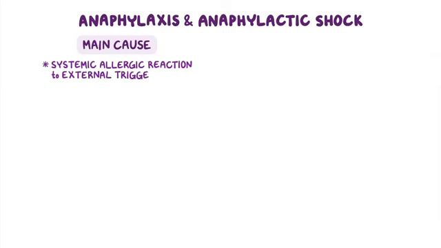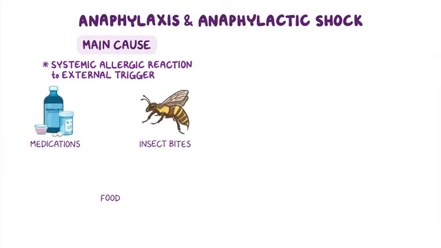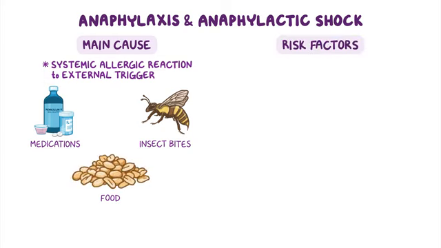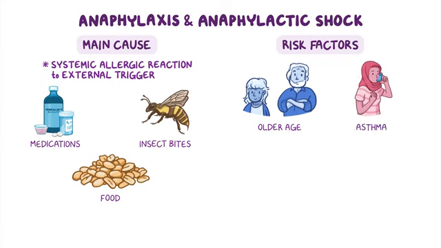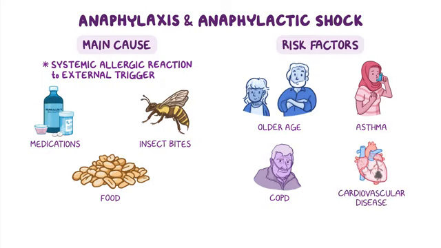Okay, now the main cause of anaphylaxis and anaphylactic shock is a systemic allergic reaction to an external trigger, which can be medications, insect bites, or food. For example, nuts. Important risk factors include certain comorbidities such as older age, asthma, and other respiratory disorders like chronic obstructive pulmonary disease or cardiovascular disease. Now, let's talk about pathology.